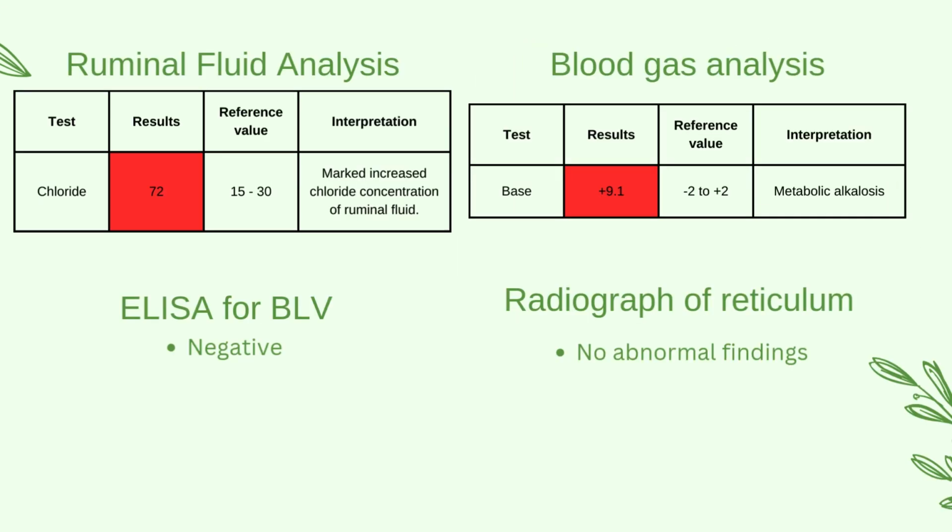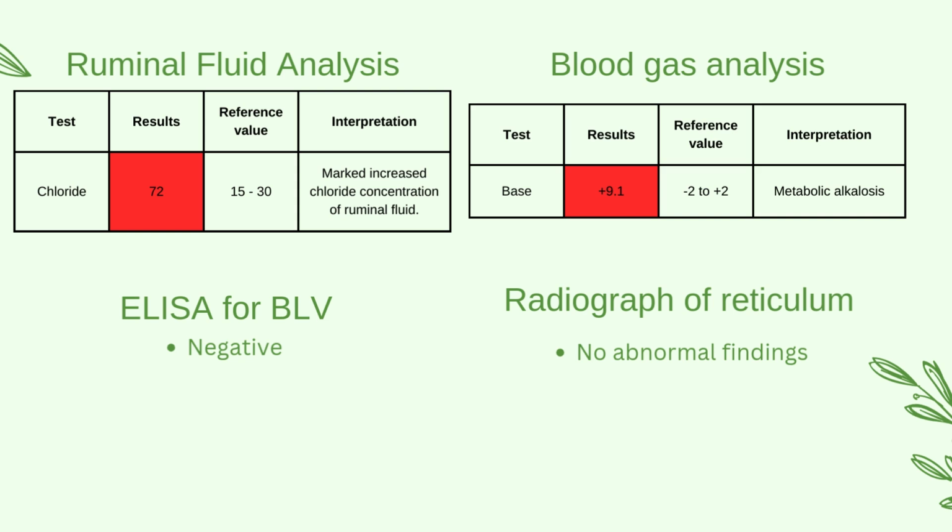Analysis of ruminal fluid revealed a marked increase in chloride concentration. This indicated an abomasal or proximal small intestinal obstruction, which will cause reflux of hydrochloric acid from the abomasum into the reticulorumen. The blood gas analysis revealed metabolic alkalosis with base excess.